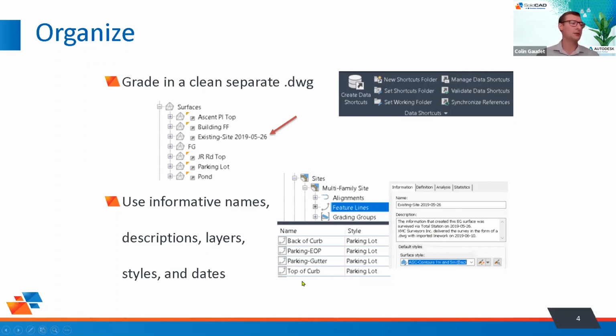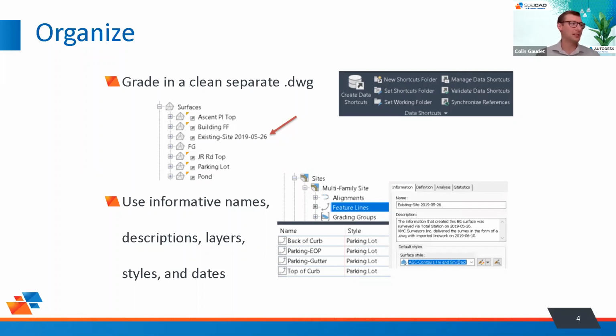There's styles and there's names. Feature lines aren't just created arbitrarily. We have them in there for a reason, whether it's a gas main, whether it's a back of curb or something like that. We want to tell Civil 3D and other users what those things are representing, because we want people to be able to jump into our drawing and see exactly what's going on because things are named properly, organized nicely, and everything else.